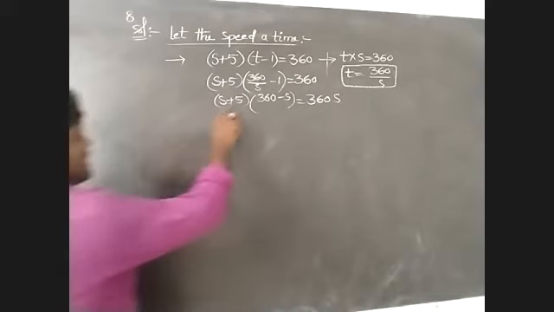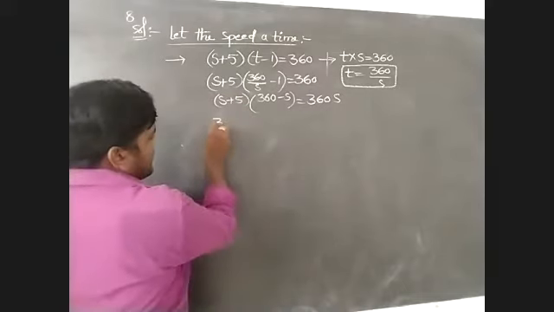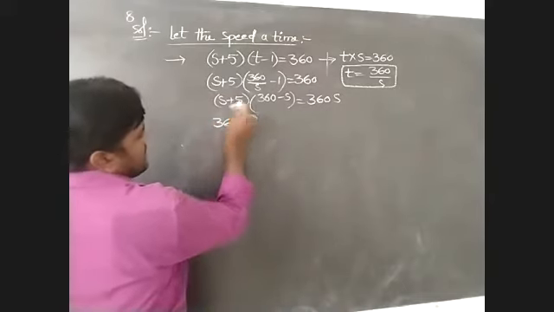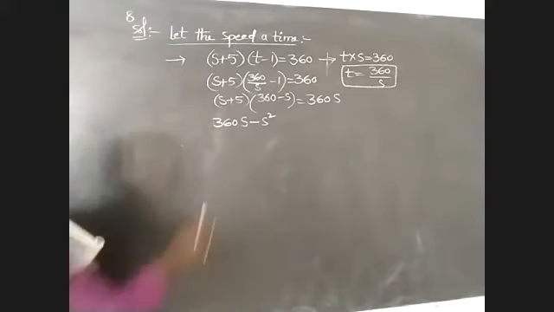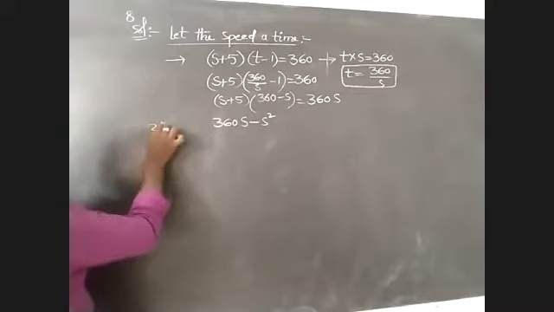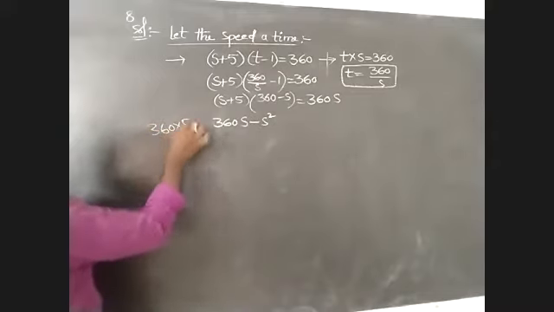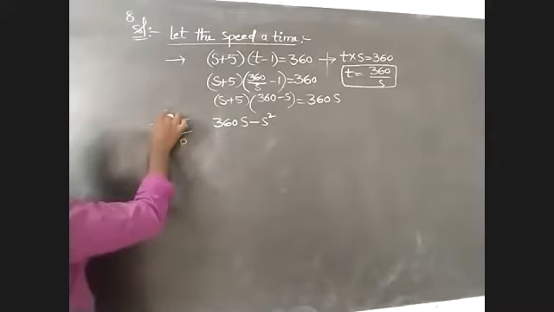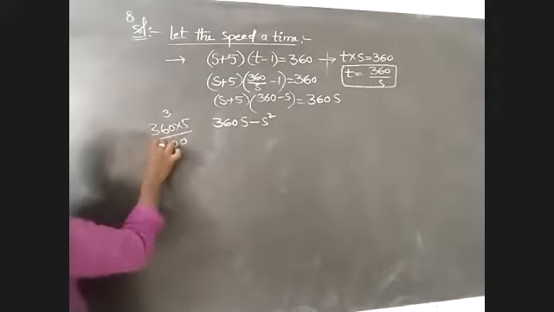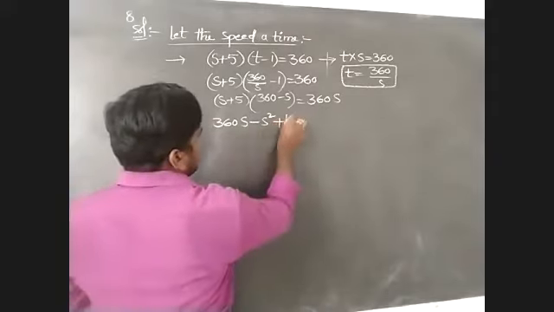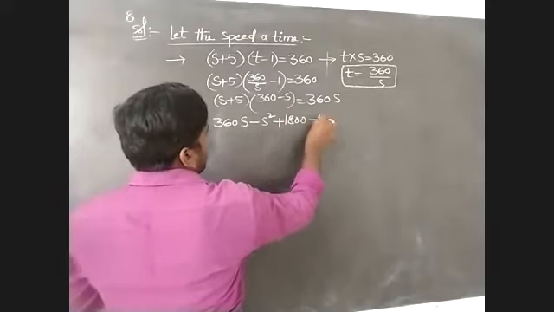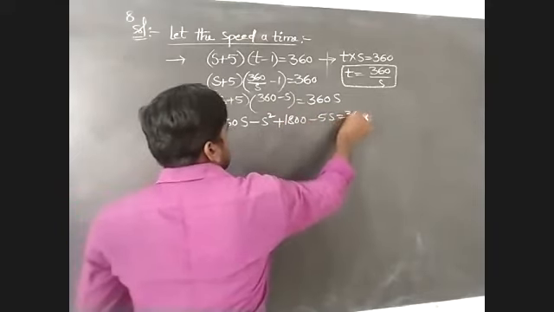We get 360 into s, that is 360s minus s square. And also I have to multiply 360 into 5, that is 1800. So 360s plus 1800 minus s square minus 5s is equal to 360s.